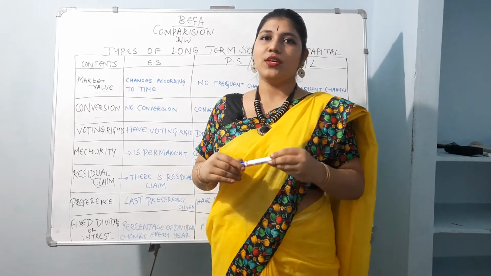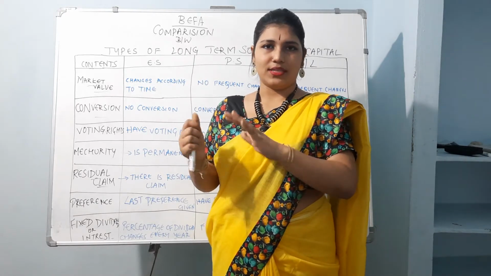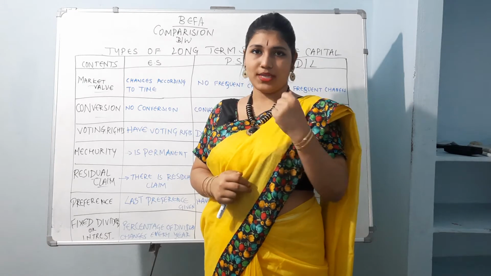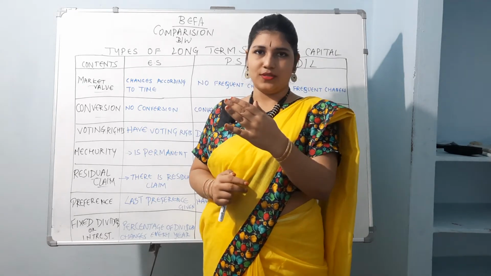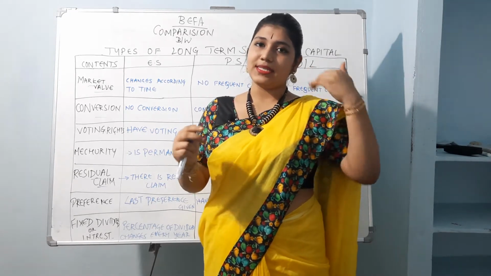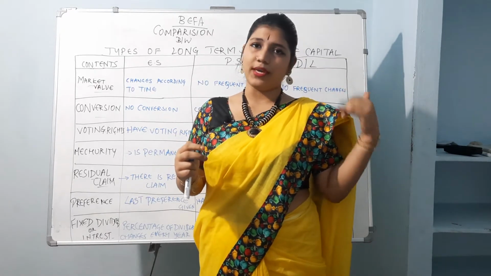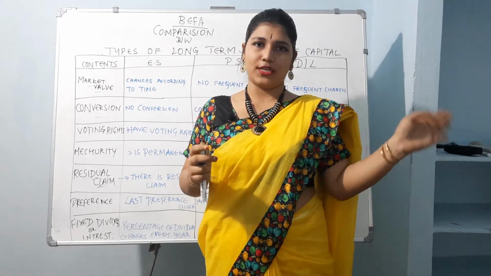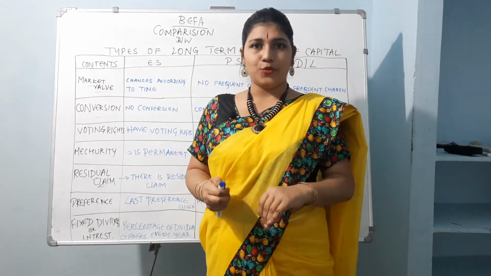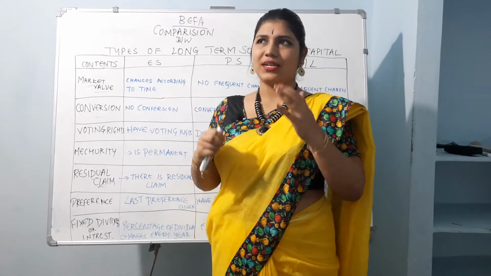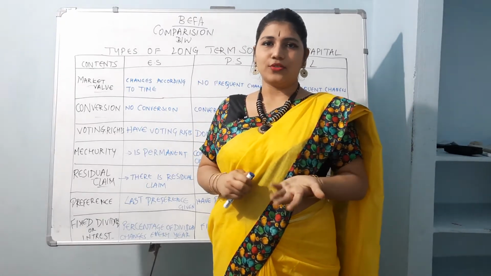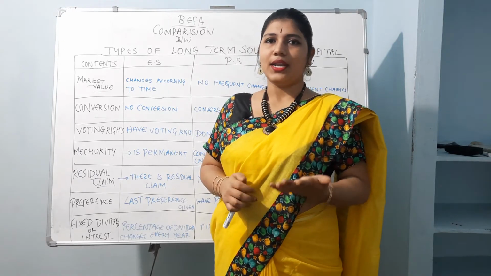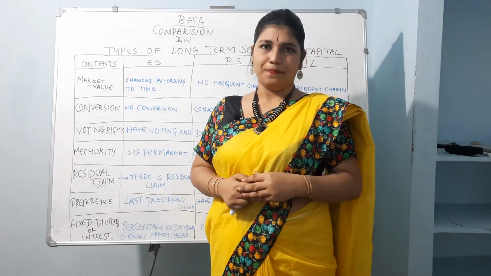Or whenever you go to another company, you'll get that fixed amount, which doesn't change, but it might be more than my company, like some 20,000, or it might be less, like a company paying 5,000 per share. People in that company can come to my company, or if they feel that 15,000 per share is too little, they can shift to another company, but it doesn't mean that I will increase my share value for them.